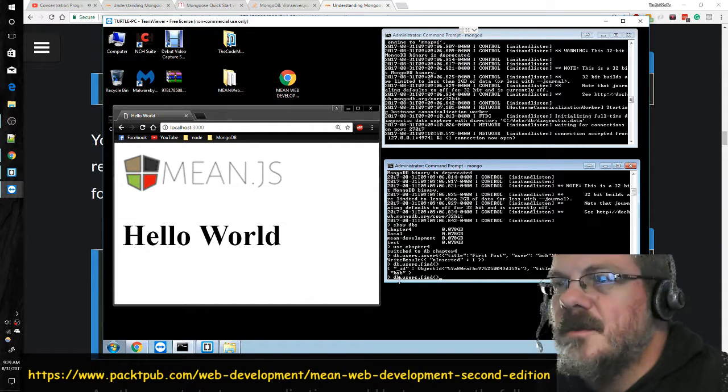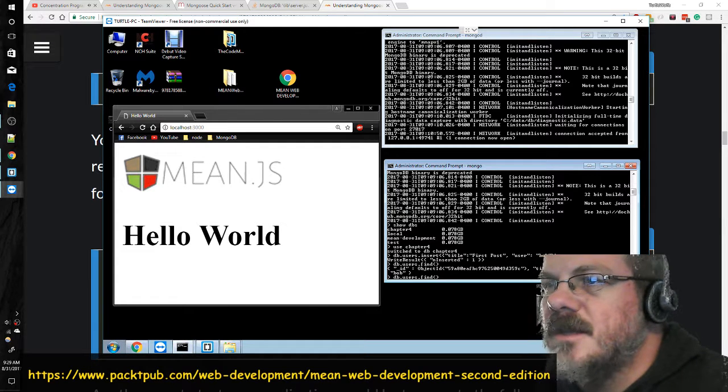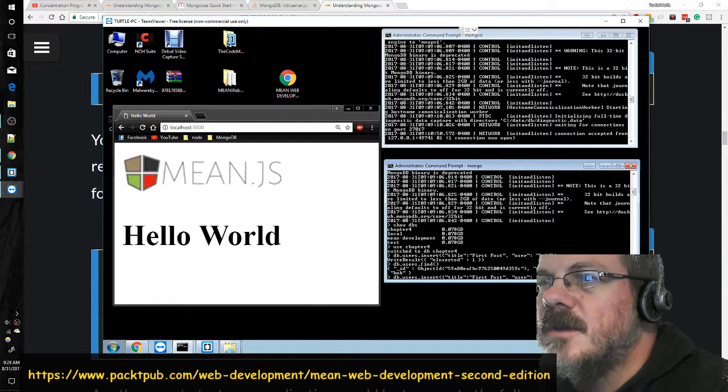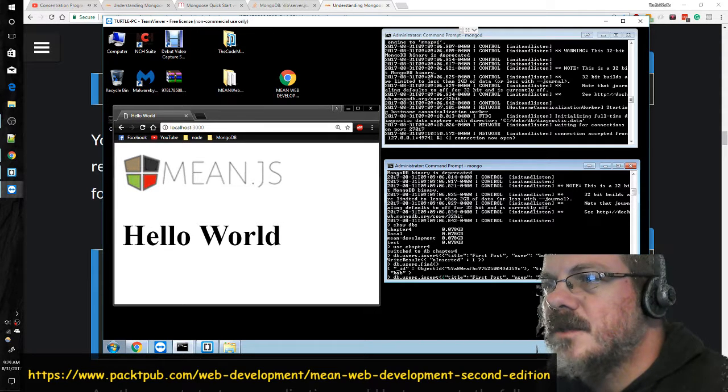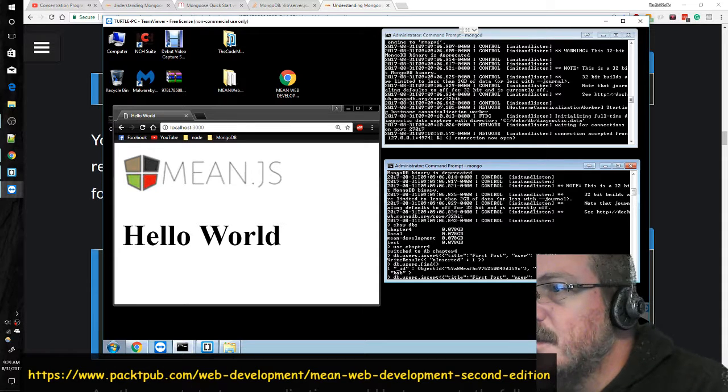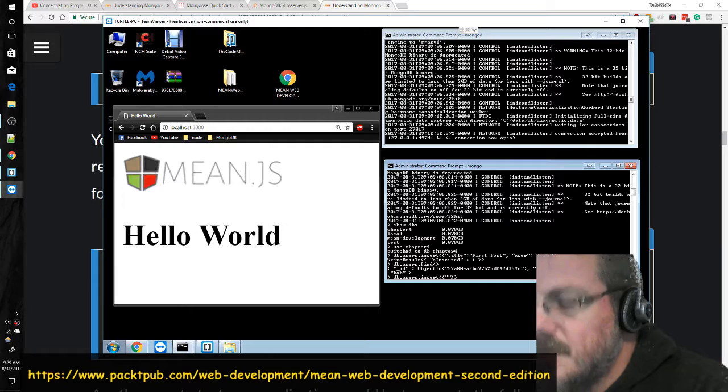Let's up arrow gives us our last command. So we did database users find. We did database users insert. Let's change what we're inserting. So we'll go from a quotation mark back to quotation mark. No, because the quotation marks are part of the title. You know what? It's doing the brackets too.